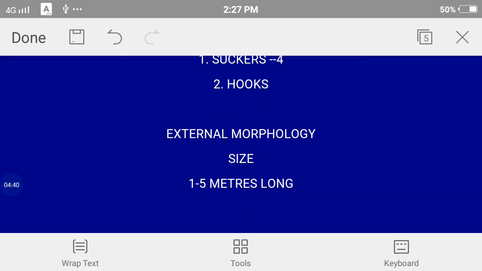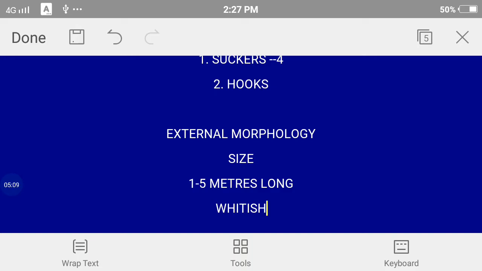Just suppose one Taenia solium, which is 5 meters long, is present in your intestine and is taking your food. What will be the condition of that particular host, the human? It is generally opaque or white, so it is whitish in color. It may be creamish or yellowish also.